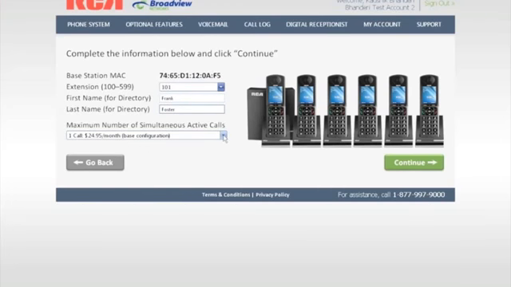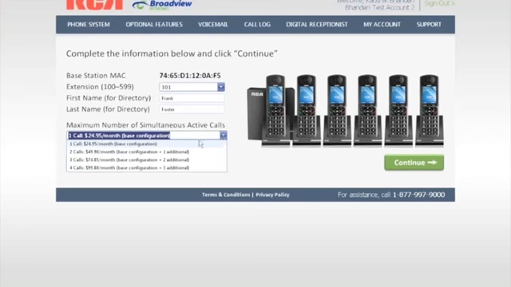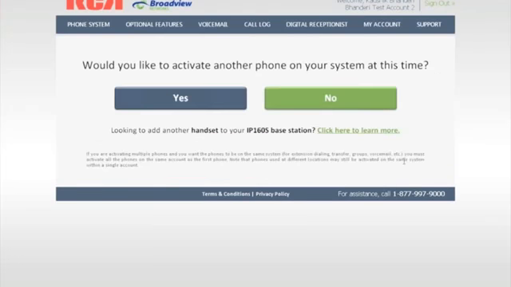Then select the number of simultaneous calls that will be processed through the base and through any handsets connected to the base. Make your selection and press Continue. And then you're presented with the option to activate another phone if you'd like. We'll say no to proceed.